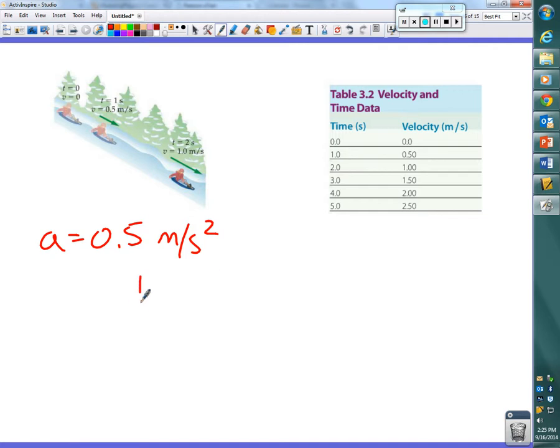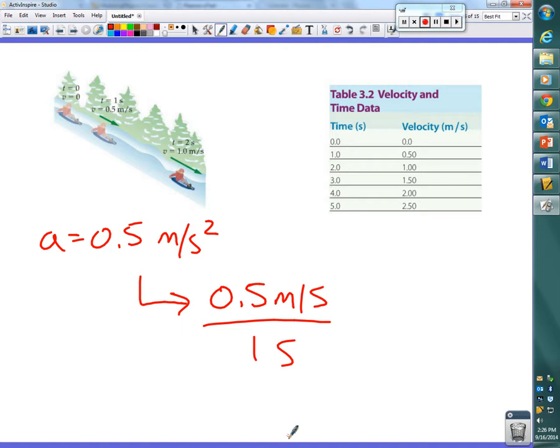We said that another way of looking at an acceleration, especially because of the unit that's on it, is 0.5 meters per second for every 1 second. Because the acceleration tells us what? What does acceleration tell us? Change in what? Let's go with something a little more general. Change in the velocity, right? So acceleration tells us how much the velocity changes every second, right?